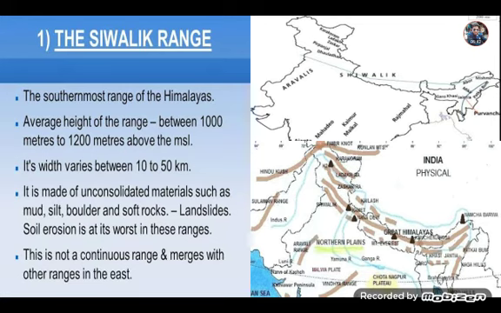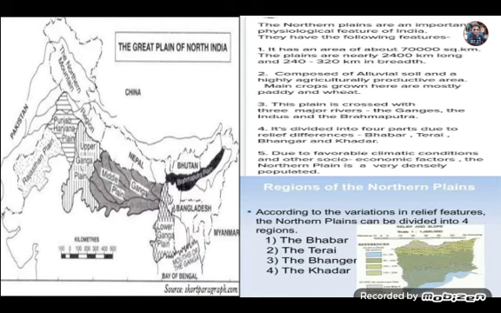We find the agriculture practices mainly in the northern plain areas. The land is very suitable, very fertile for the cultivation of various crops, and this plain is crossed by three major rivers: the Ganga, which forms the Ganga plain, the Indus, which forms the Indus plain, and the Brahmaputra, which forms the Brahmaputra plain. And if we talk about the variations in relief features, the northern plain is divided into 4 regions.